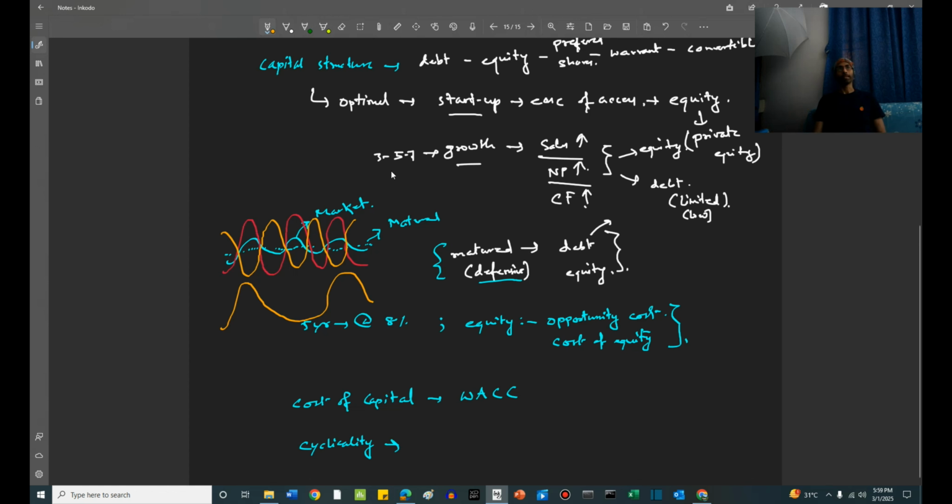Examples of cyclical businesses. One is exploration industries, the oil exploration industry. It is very cyclical because there are phases when exploration is required in humongous amounts, and there are phases when the requirements saturate for exploration, right? How that happens, that is a different topic. How fracking happens and all that is a different topic. We can discuss it somewhere else.